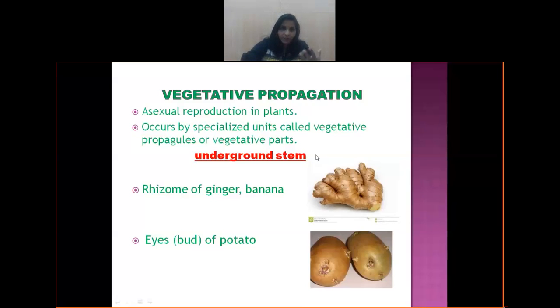Stem is classified into three types: underground stem, aerial stem and subaerial stem. What is the meaning of underground stem? The stem which grows below the soil is called underground stem. So what do these stems do? These stems have undergone modification. Modification for what? Modification for the storage of food. So how these are multiplying, how these are propagating, we will be studying in the underground stem modification.